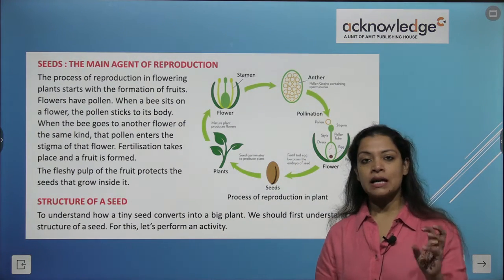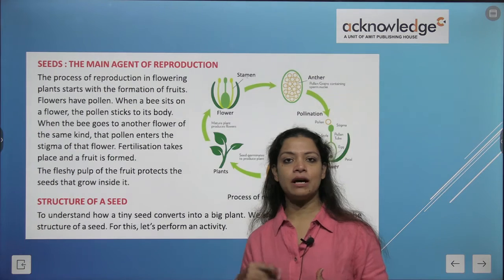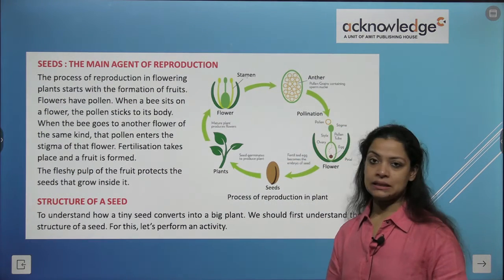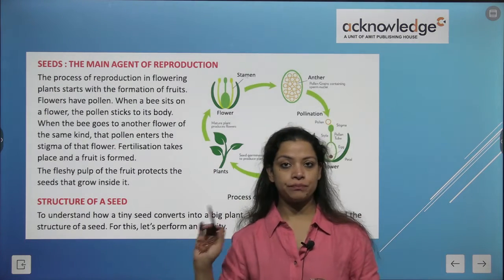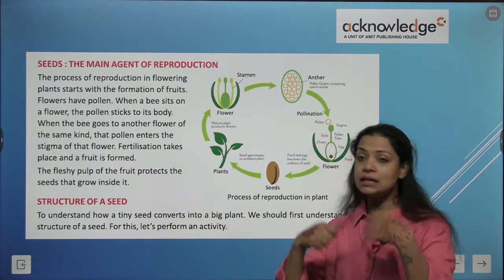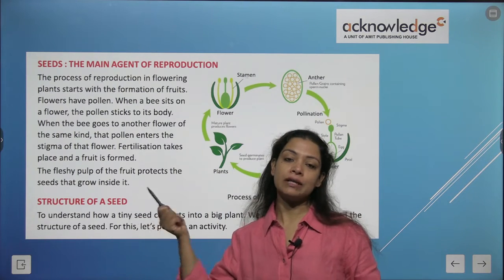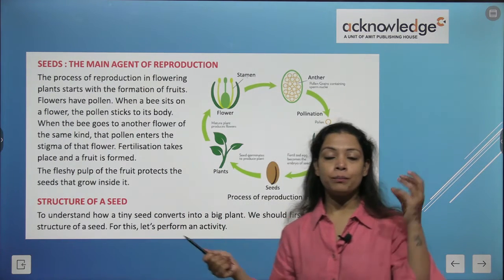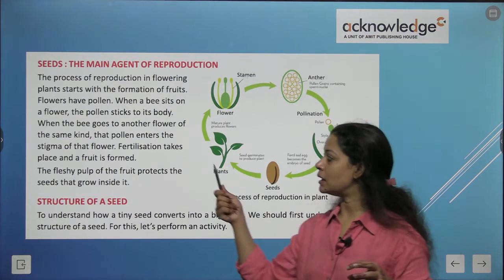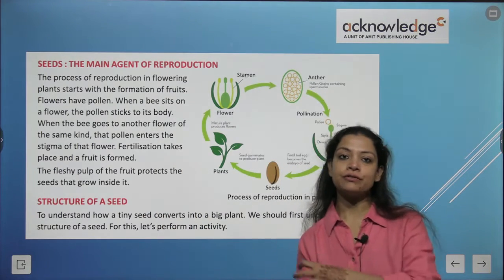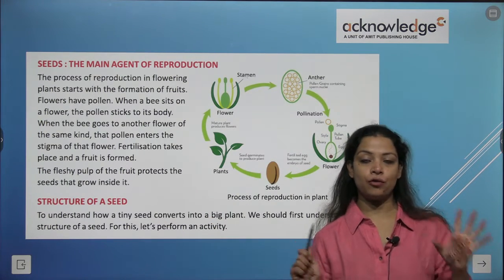Flowers have pollen. In our previous classes, we have studied in brief that flowers contain pollen. Now, when a honey bee sits on a flower, the pollen sticks to its body. Correct? Now, when the bee goes to another flower of the same kind, that pollen enters the stigma of that flower. Are you understanding here? So, the bee becomes the carrier of the pollen and the agent to transfer the pollen to the stigma. Fertilization then takes place and a fruit is formed.